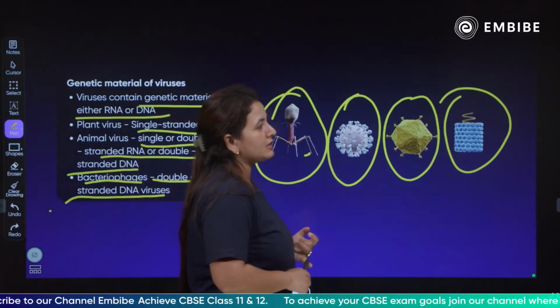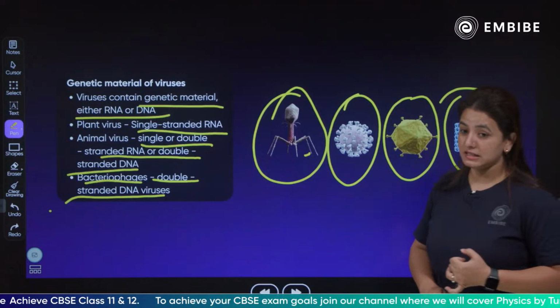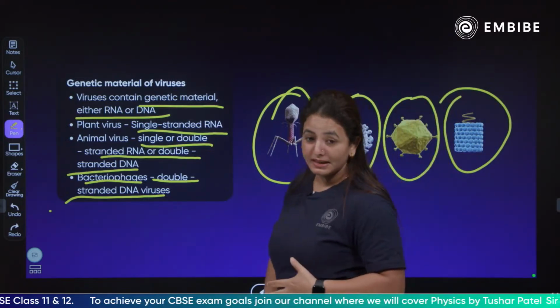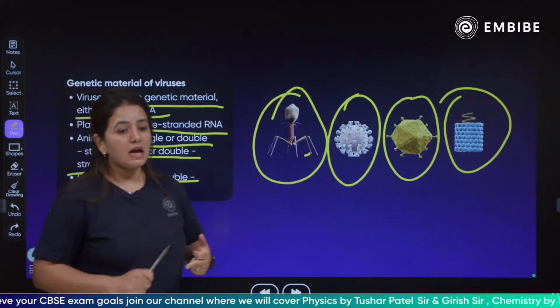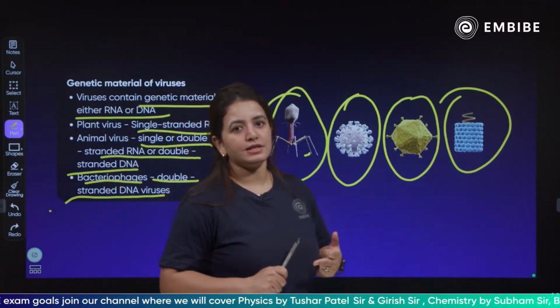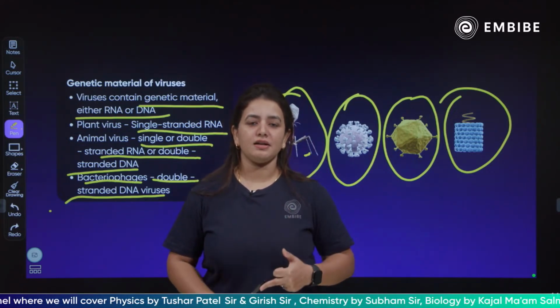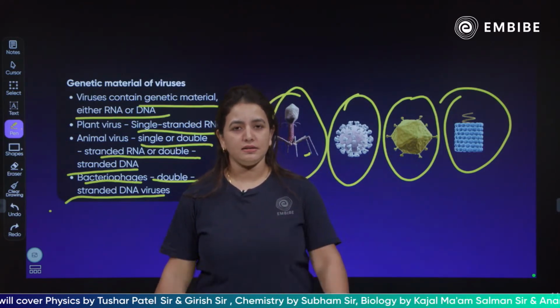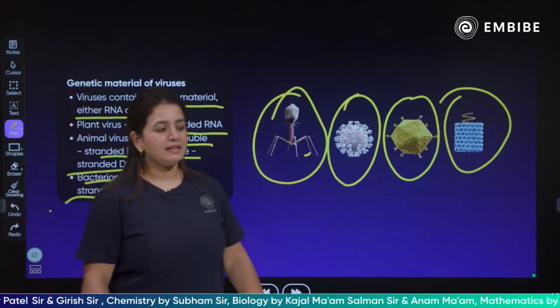We have talked about the characteristics of the viruses. We have seen the kinds of forms it exists in. We have seen the kind of genetic material it possesses, and we have also seen how viruses are infecting the plants as well as the animals. Clear? Shazia, Suyash, everyone present? Is it clear, children?